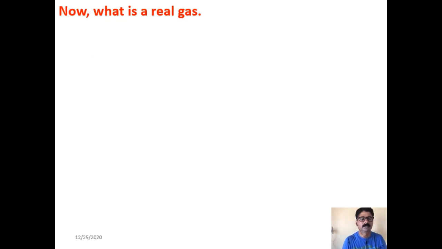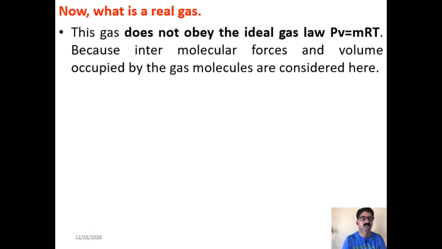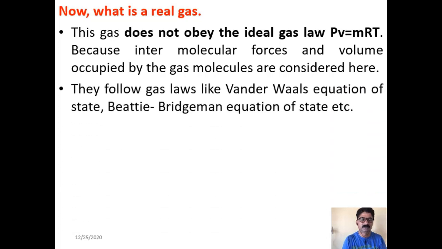Now let us understand what is meant by real gas. The real gas does not obey the ideal gas law, that is PV is equal to mRT. This is mainly because the intermolecular forces are considered, and also the volume occupied by the gas molecules is considered here. So these real gases follow gas laws like the Van der Waals equation of state and the Beatty-Bridgman equation of state, etc., wherein the intermolecular forces and the volume occupied by the gas molecules are considered, and proper correction has been introduced in the equation PV is equal to mRT.